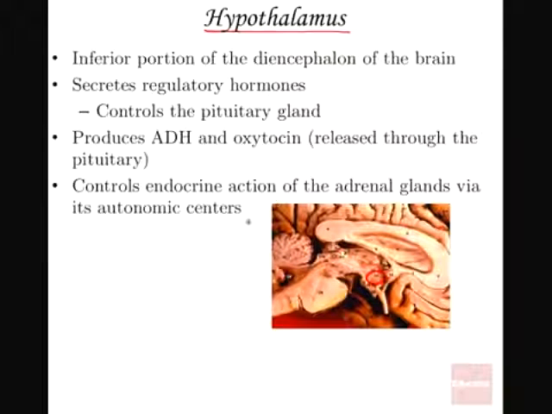So the first gland we are going to focus on, members, is the hypothalamus, located in the center of the brain. As you follow that cursor, you will see the point at which the hypothalamus can be traced.